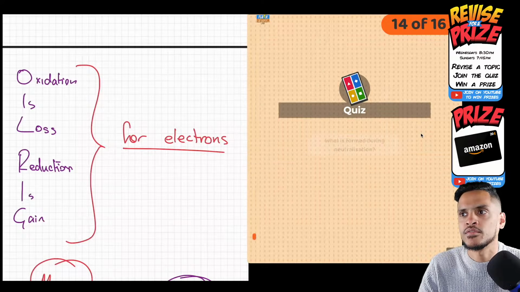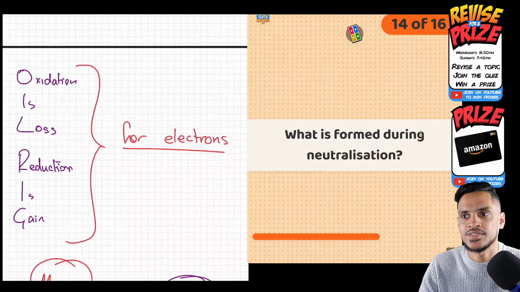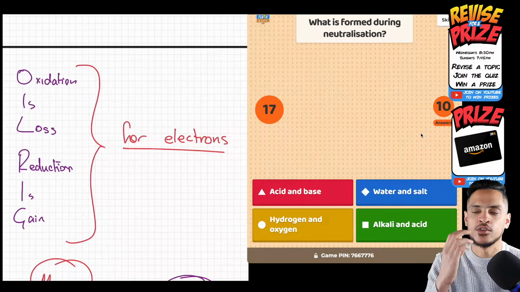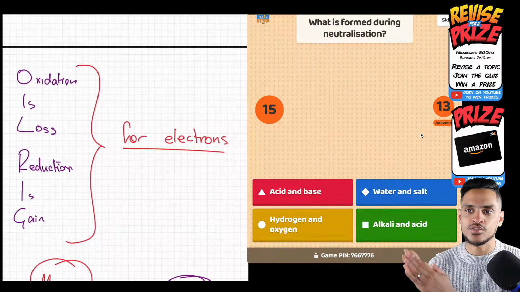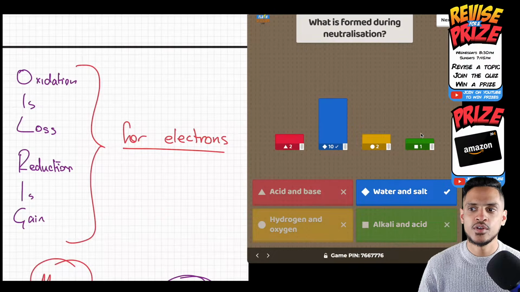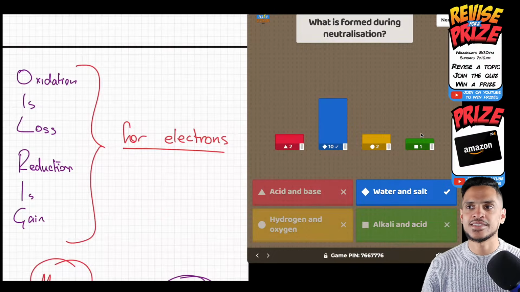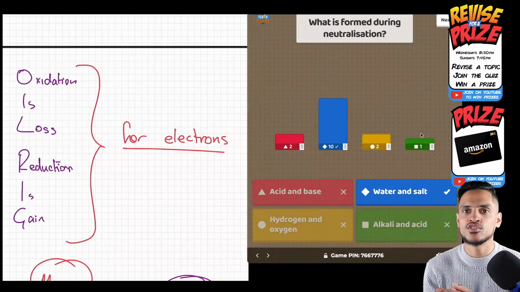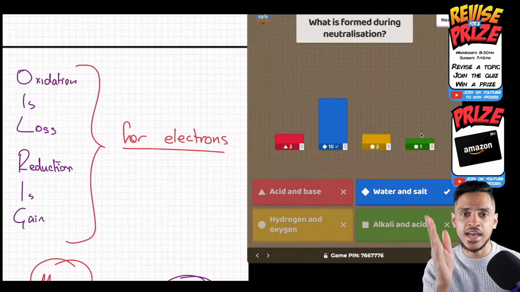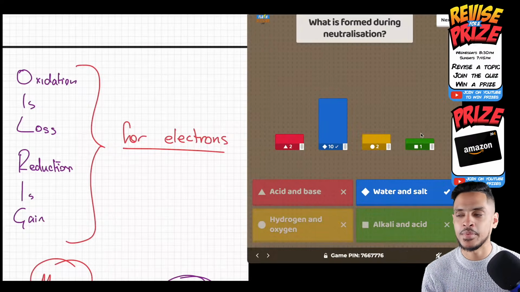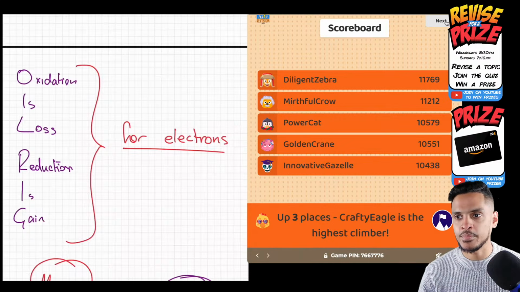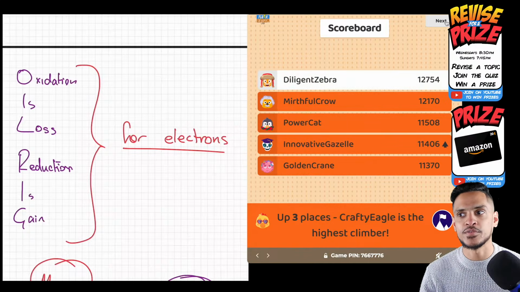How many do we have? 3 more questions. This is 14 of 16. What is formed during neutralization? What are those 2 things that get formed during neutralization? Acid and a base, water and salt, hydrogen and oxygen, alkali and acid. Yes, well done. 10 of you got that right. There was a bit of a split there. Neutralization, acid plus alkali forms salt plus water. Remember that, guys. Debashri is Innovative Gazelle. Well done. You're up there. You've moved up to 4th place.